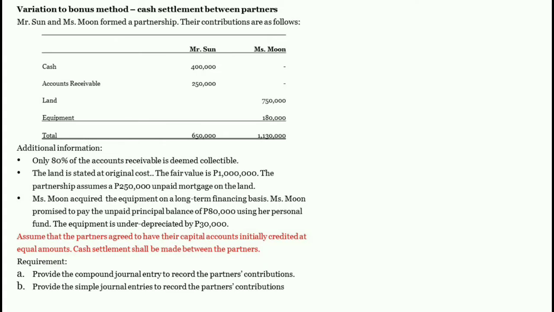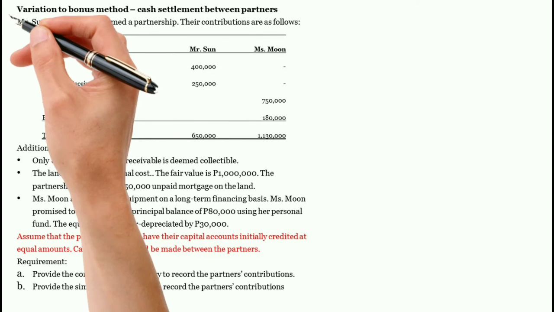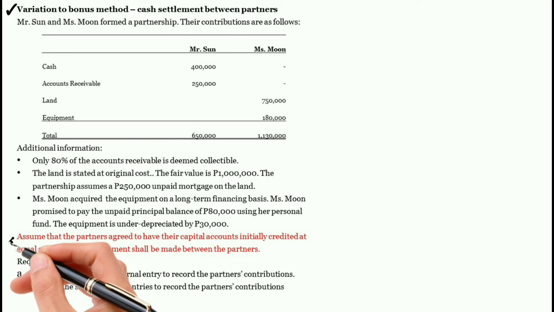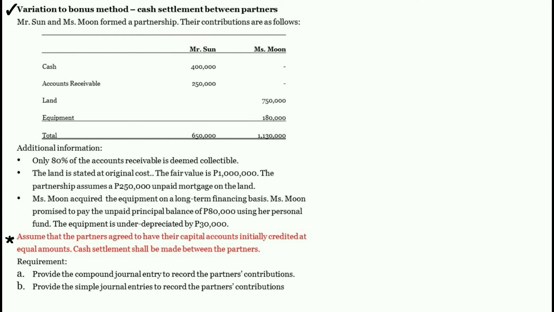Let's proceed to problem number 4, variation to bonus method, cash settlement between partners. Still, ang gagamitin nating problem ay problem number 1. Meron nga lang additional information. It says here, assume that the partners agreed to have their capital accounts initially credited at equal amounts.